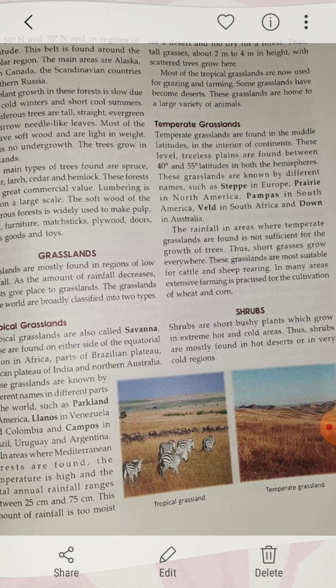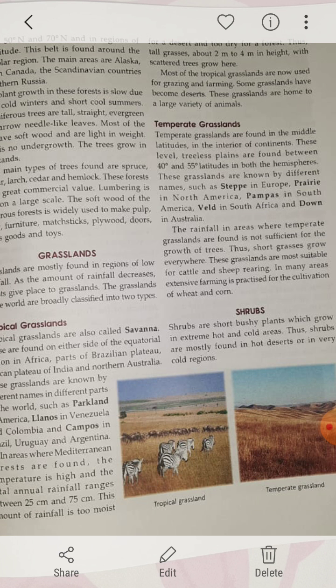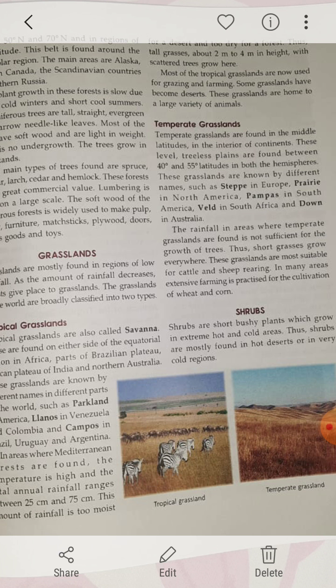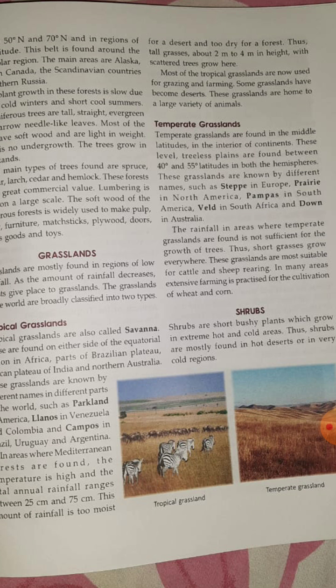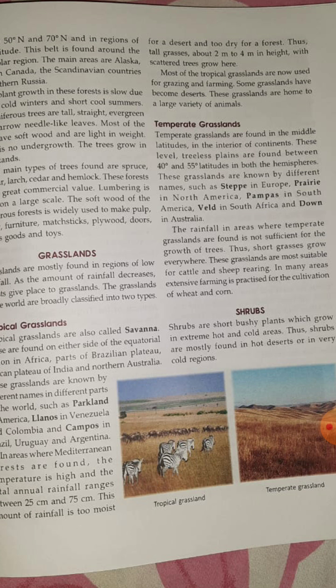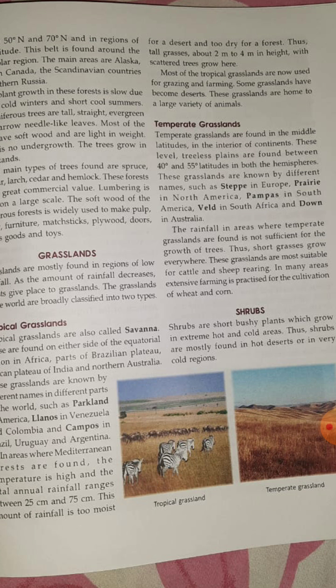Now the rainfall in areas where temperate grasslands are found is not sufficient for the growth of trees. So short grasses grow everywhere. That is why these grasslands are most suitable for cattle as well as sheep rearing. In many areas you can find extensive farming is also being practiced, where they grow wheat as well as corn. Now let us move towards the shrub.